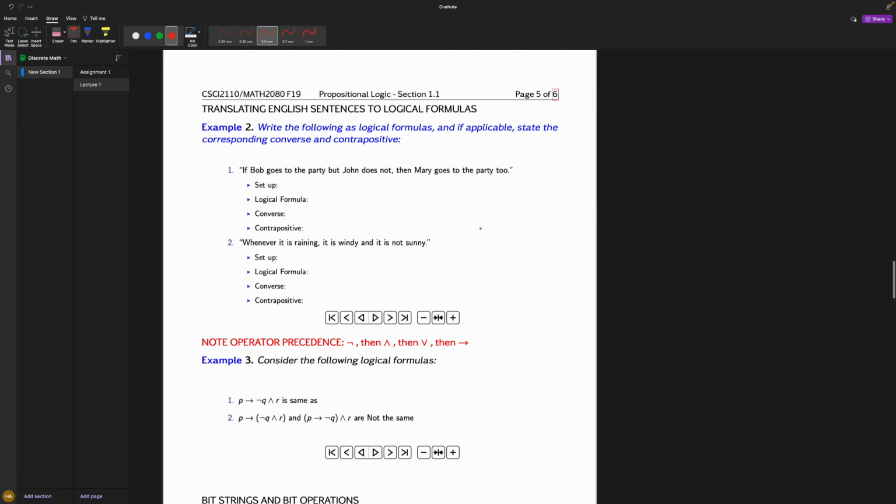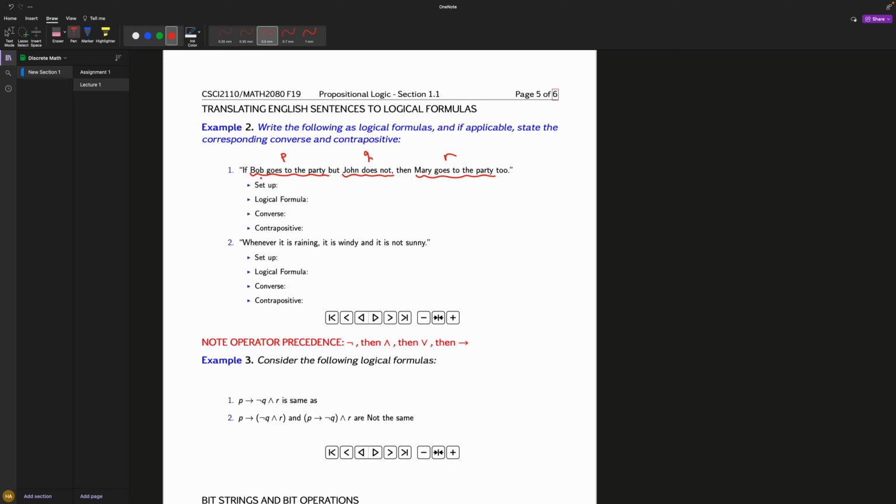Okay, so by conditional, here: write the following as logical formulas, and if applicable, state the corresponding converse and contraposition. If Bob goes to the party but John does not, then Mary goes to the party too. So we can break this down into a couple variables. Bob goes to the party, we can make that one variable. John does not go to the party, that is another variable. And then Mary goes to the party. This would be another variable, right? So now we have all three variables.